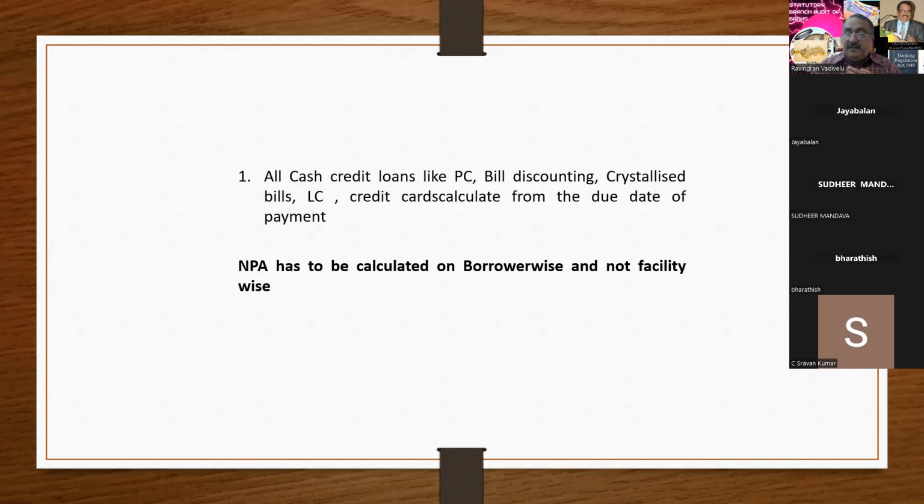If the company has become NPA, then directors will not become NPA, and vice versa. Third one is, if the borrower has become NPA, the guarantor will not become NPA. If the guarantor becomes NPA, the borrower will not become NPA. This point you have to bear in mind. So NPA has to be calculated borrower wise. Any doubt up to this, sir?